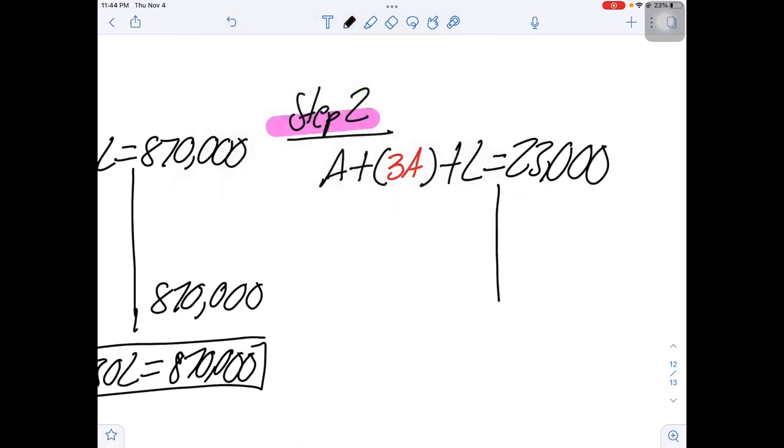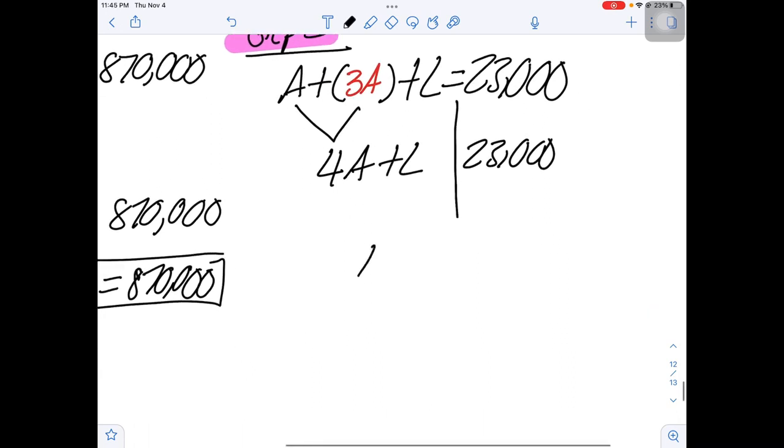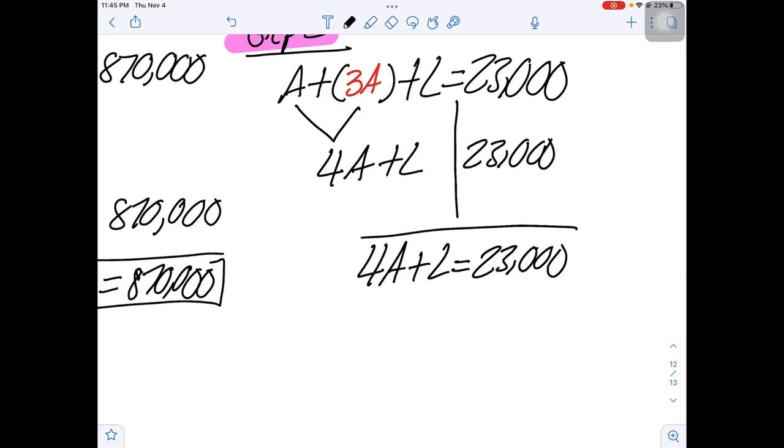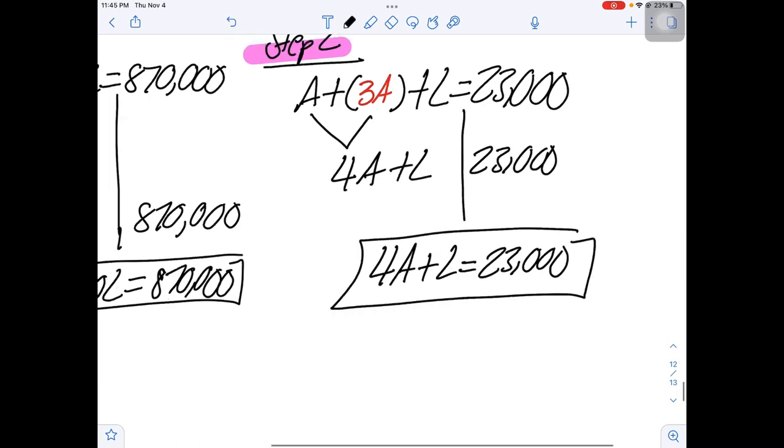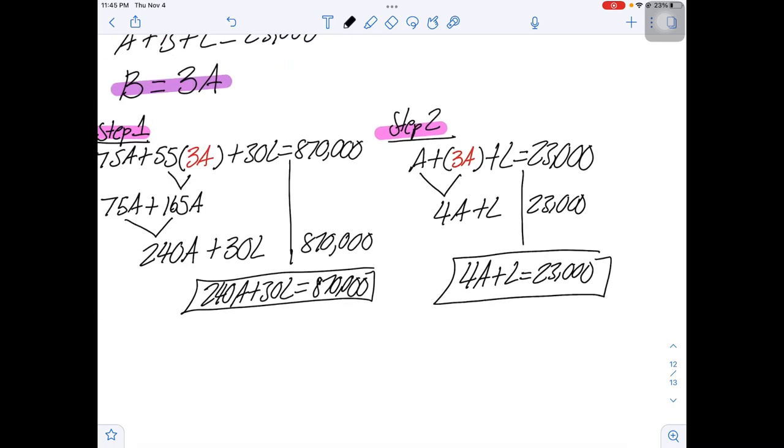So we're going to combine A plus 3A is 4A. And L comes down and 23,000 comes down. So our second equation is 4A plus L is equal to 23,000. That's our second equation.